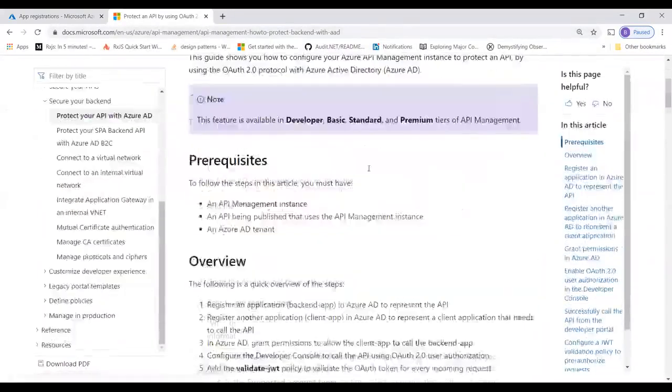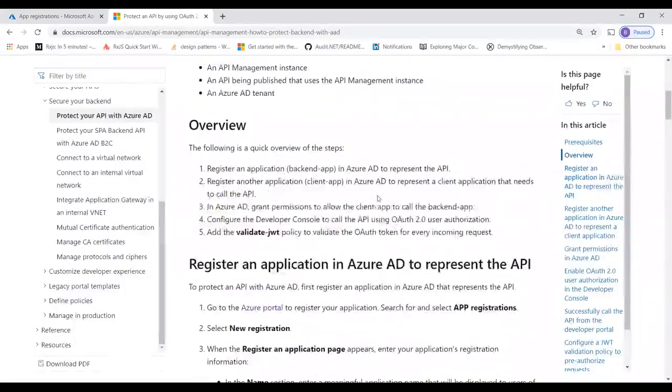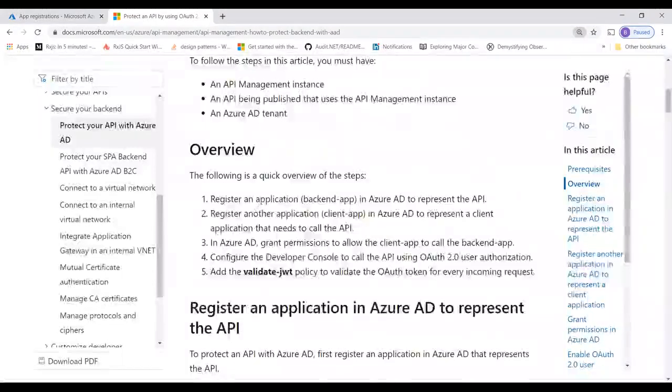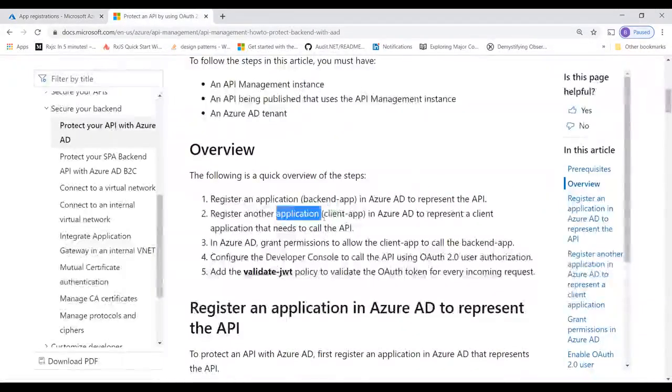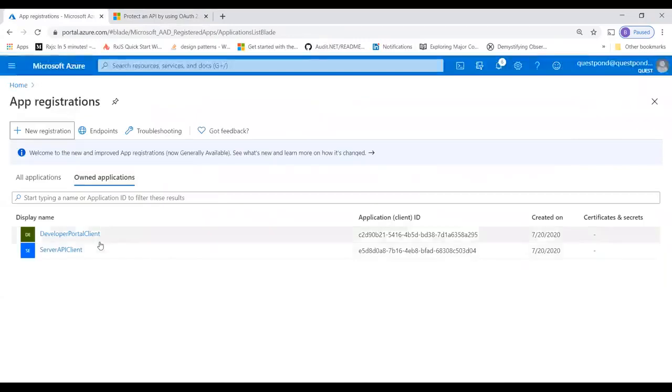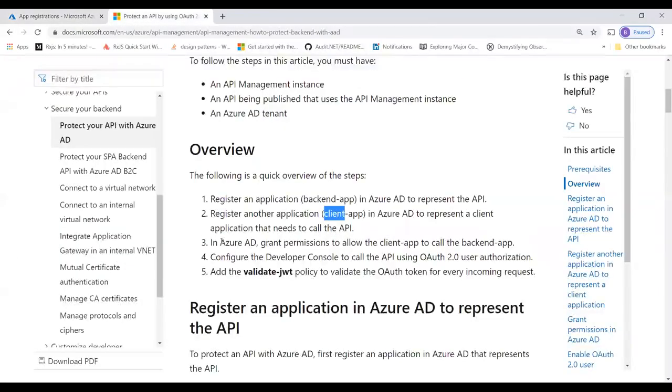If you see here, it's absolutely the same things. Four steps. Register the application with the backend app. The one which I've created now, backend means server API client. Register another application with the client application. So register your developer portal with developer portal client. Please understand, if you have an Angular application, you have to register it here and give it the key. After that, Azure AD allows the client to make a call to the backend. The steps are absolutely as I've discussed, it's like federated.